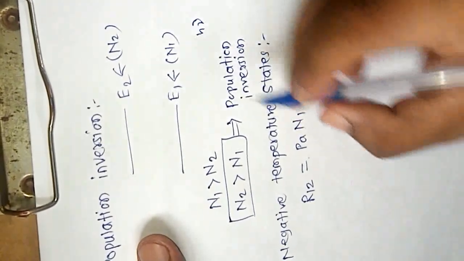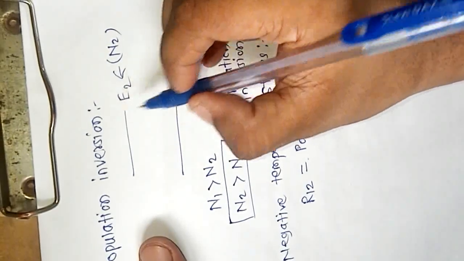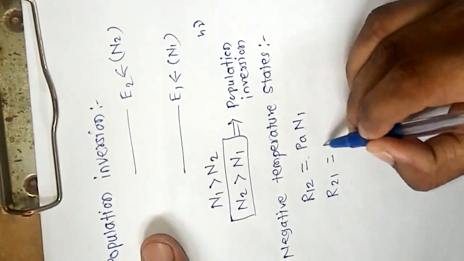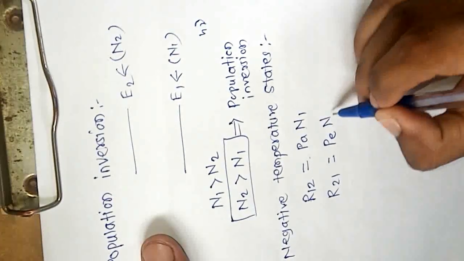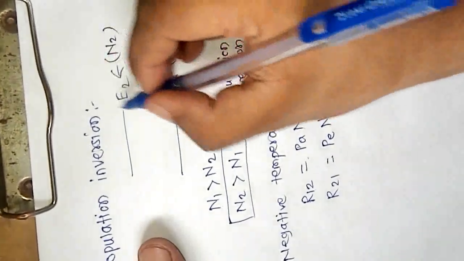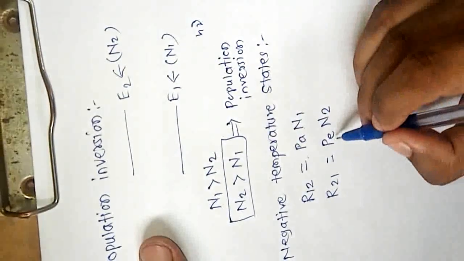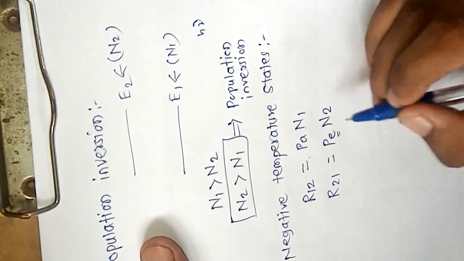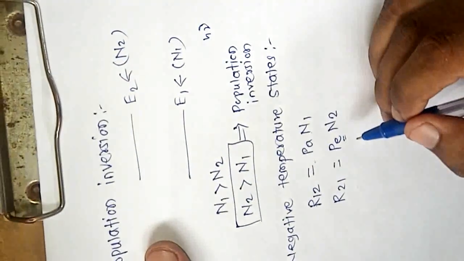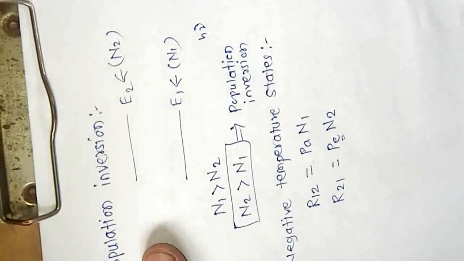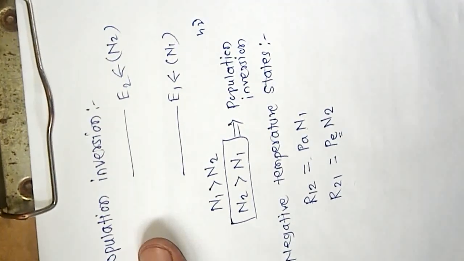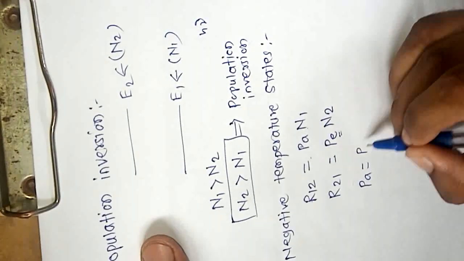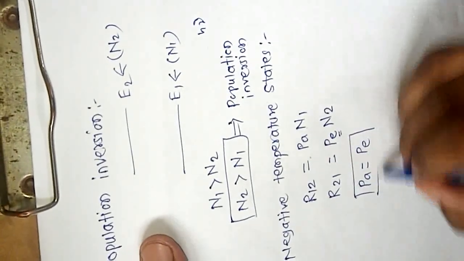Also, the rate of transition in stimulated emission is R21 equal to PE into N2, where N2 is the number of atoms in the excited state and PE is the probability of stimulated emission. If thermal equilibrium is there, then PA is equal to PE. This is the condition.